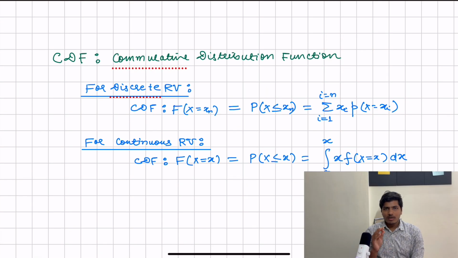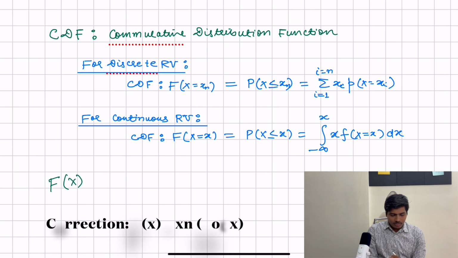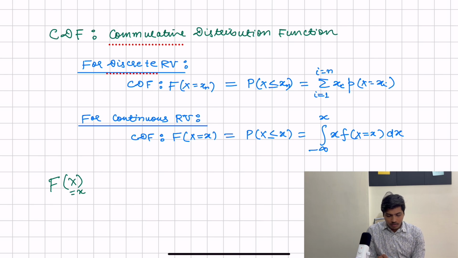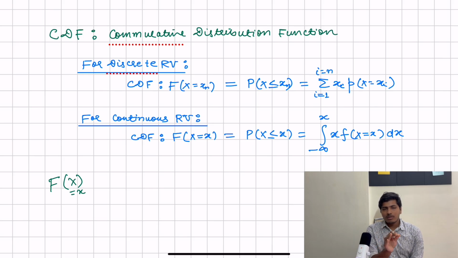Now let me give you a glance of what cumulative distribution function is. Cumulative distribution function says what is the probability. Let's suppose that F(x) is for a random variable X, F(x) equals the probability of X less than or equal to x. So what is the probability that X is less than, let's suppose, 10? What is the probability that temperature is less than 10? This can be quantified with the help of cumulative distribution function.